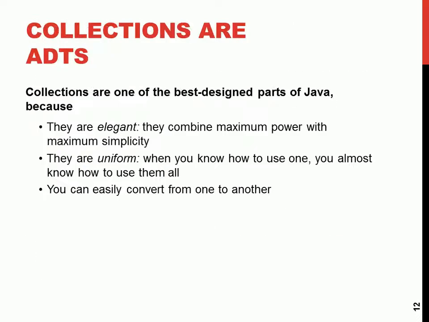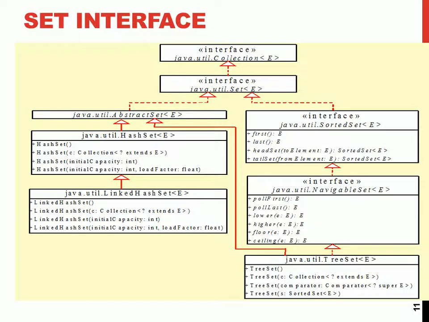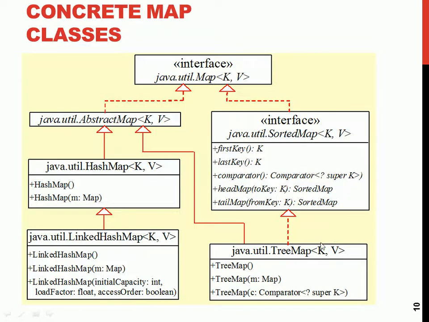You can see from here that this is a tree set, and this tree set is coming from a sorted set. The same with the map. Tree map is also coming from sorted map. So if you use either tree set or tree map, then that object that you'll be using this on must implement either comparable or comparator. If you are using comparable, you override the compareTo. If you are using comparator, you override just the compare.